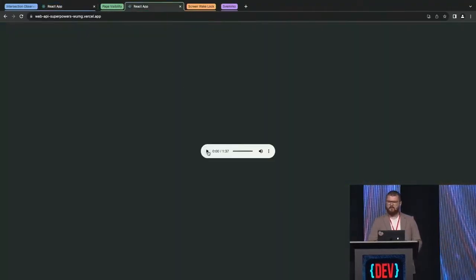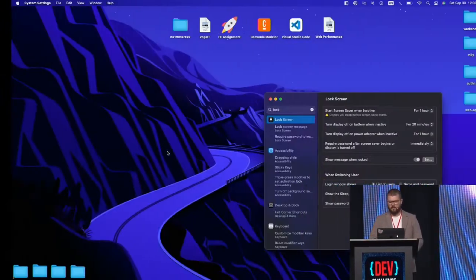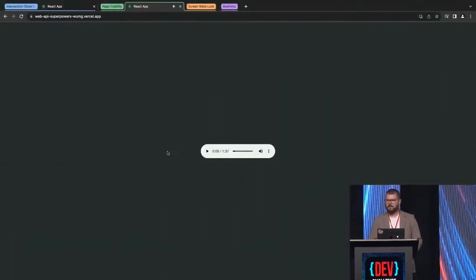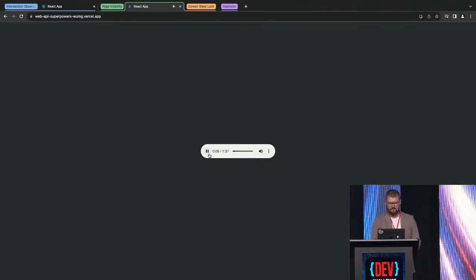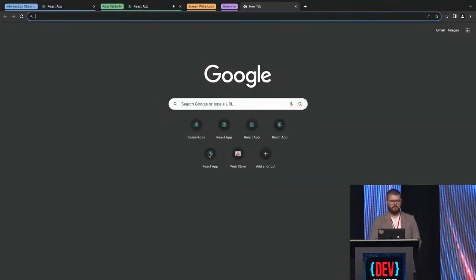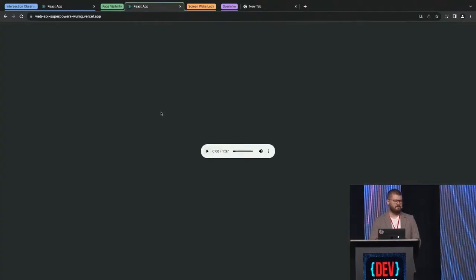Let's say we have an audio component like this one, and we play it. But once we move away and go back, the audio stopped. We play it again. Then we open a new tab. Then we go back. The audio stopped.